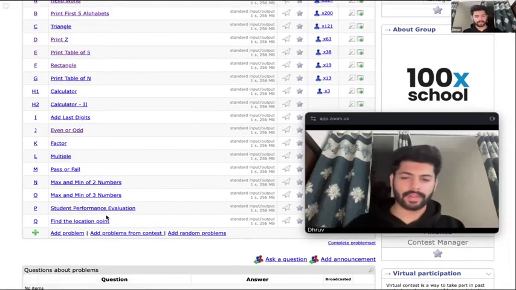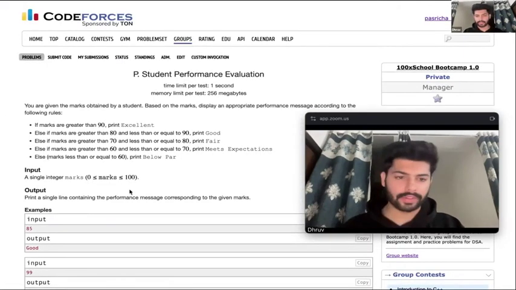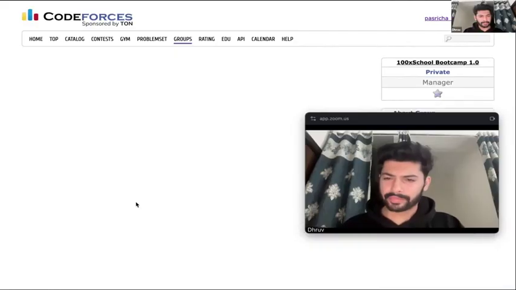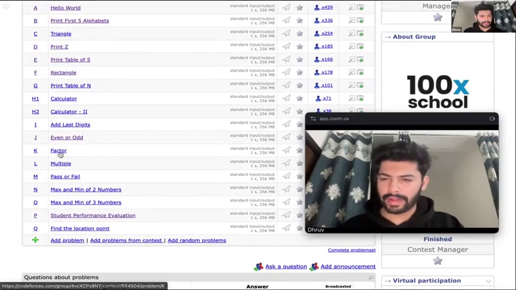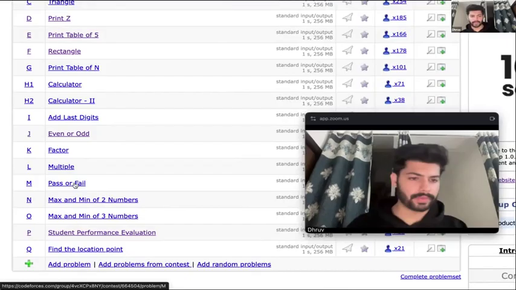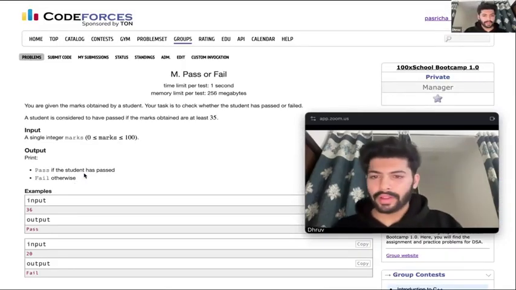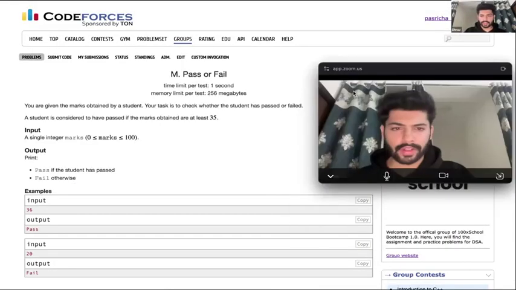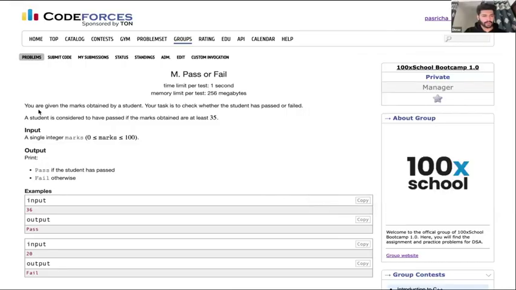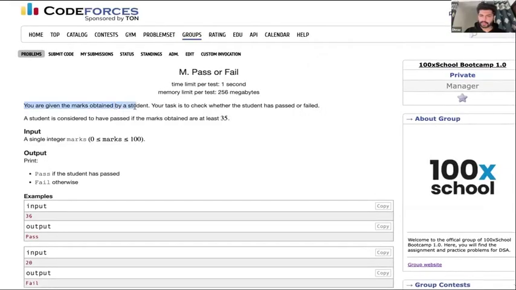Let's solve this one. But before this, we need to learn one more thing. Maybe let's solve this pass fail first. Guys, if you see in this question, you are given the marks obtained by a student. Your task is to check whether that student has passed or failed.